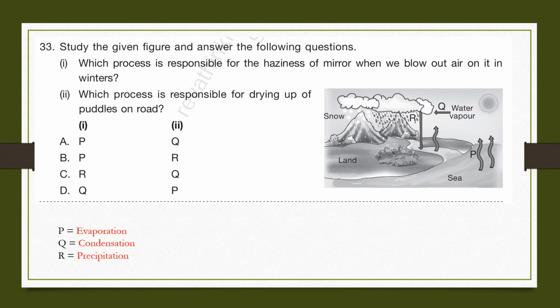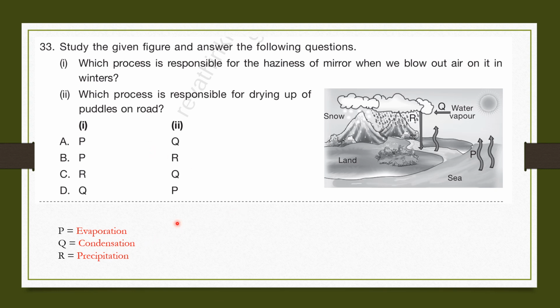Question number 33. Study the given figure and answer the following questions. Which process is responsible for the haziness of mirror when we blow out air on it in winters? So if we blow on the mirror, it will form tiny water droplets on the mirror from the air. So that process is called condensation. So in the given picture, Q stands for condensation.